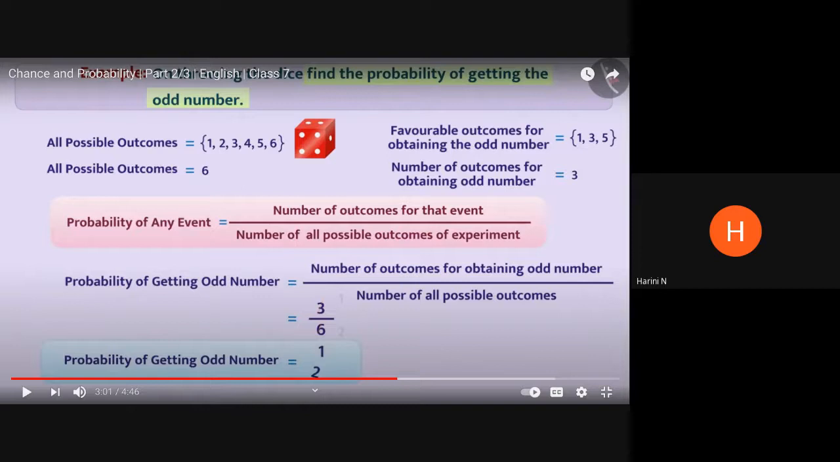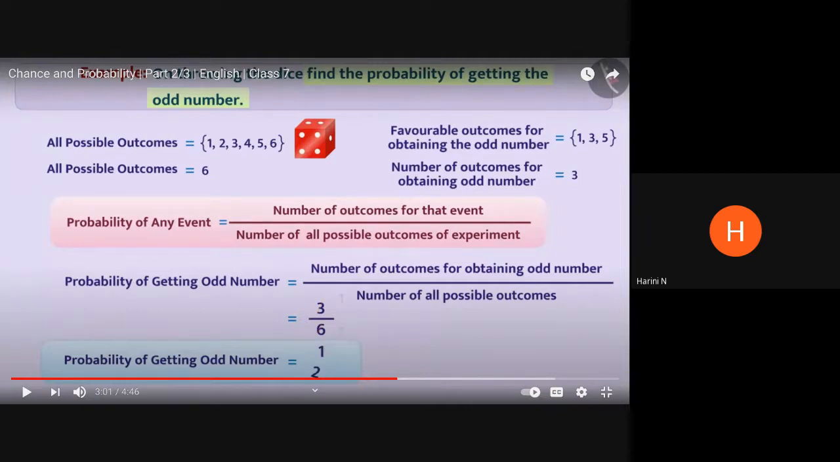All right. So here you are seeing the number of favorable outcomes for getting an odd number. Total outcomes are 1, 2, 3, 4, 5, 6. When you roll a die, any of these 6 numbers can show up, so the total number of outcomes is 6. But which is favorable for me? Favorable is the outcome that I want. Because I want only an odd number, it should be either 1, 3 or 5.